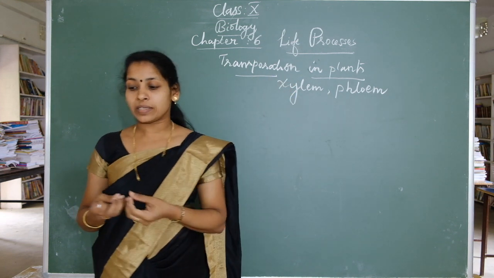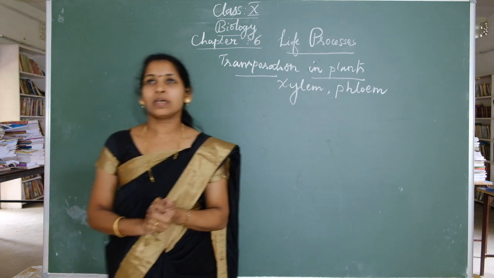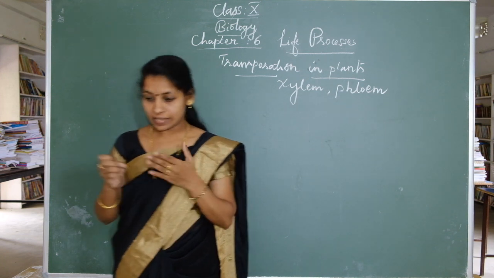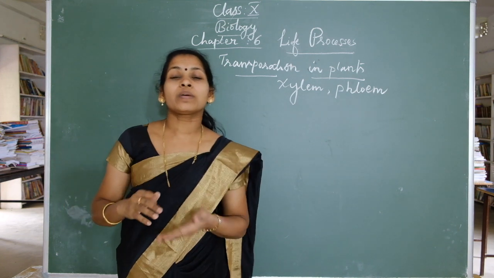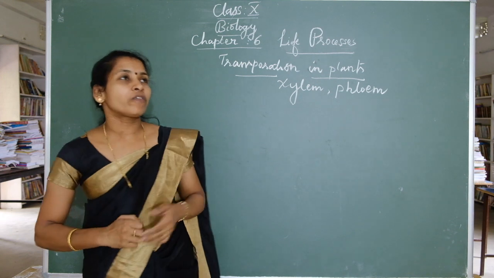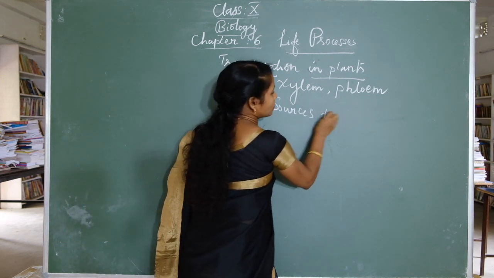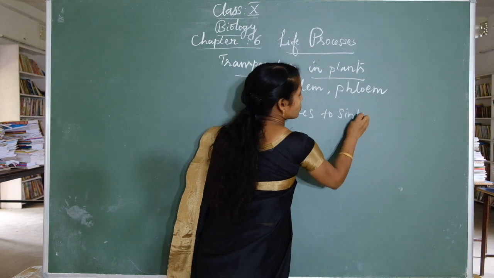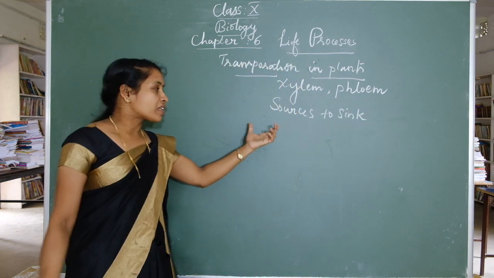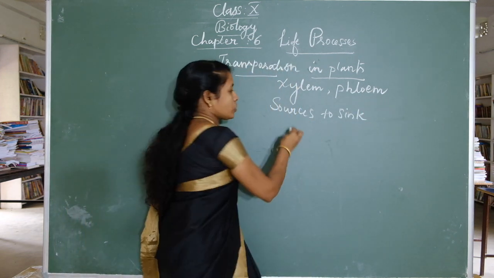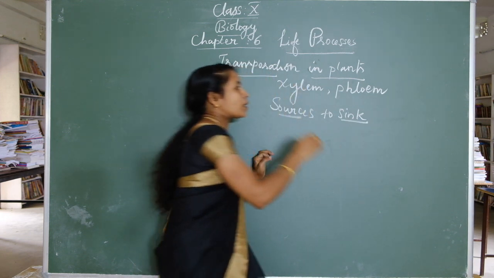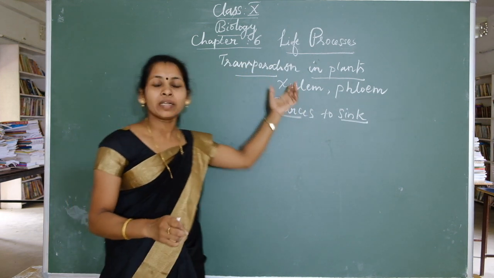Then why do we need this transportation system in plants? The transportation system is essential for the movement of some vital substances from source to sink. Some vital substances move from one place to another, from sources to sinks. So transportation in plants is compulsory.